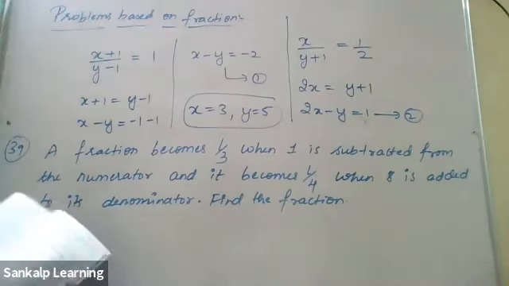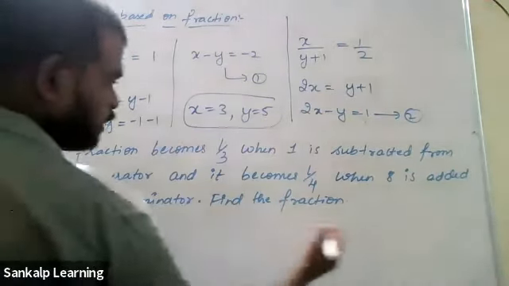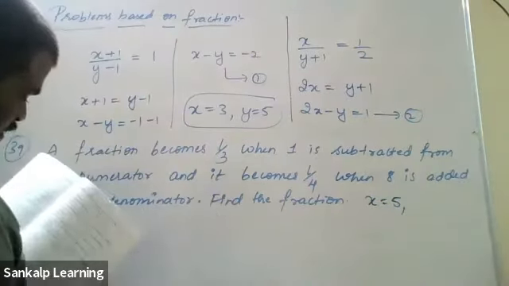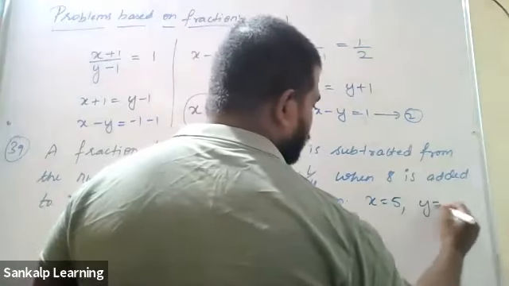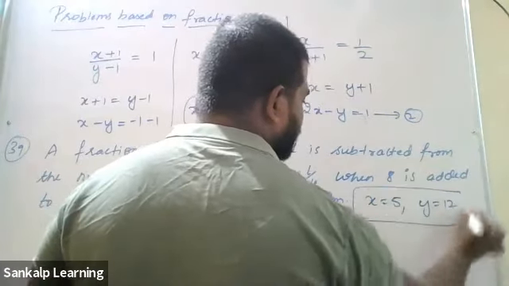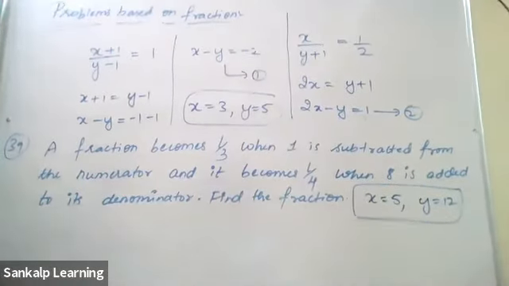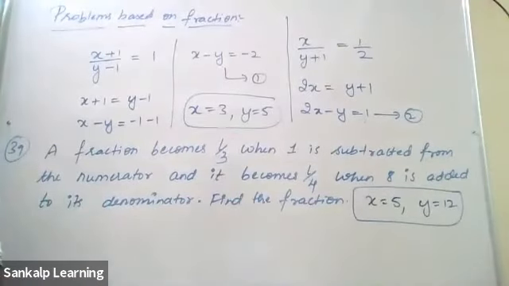So the next one, I'll also write the answers. You can take it as homework and do it. X is 5 and y is 12. You can also finish it now. No problem. If you want to try it later, you can try it later. It's better if you finish it now. So x is 5, y is 12 for the next one.